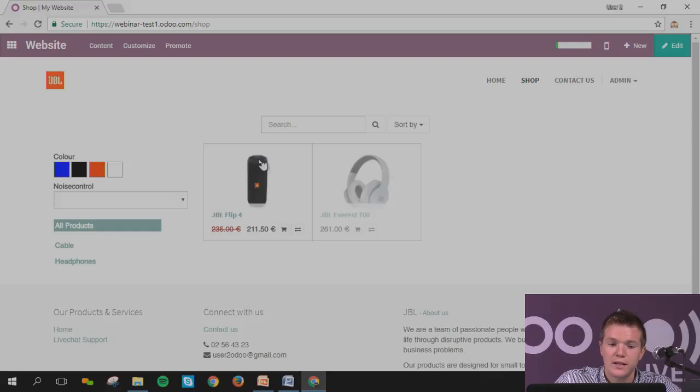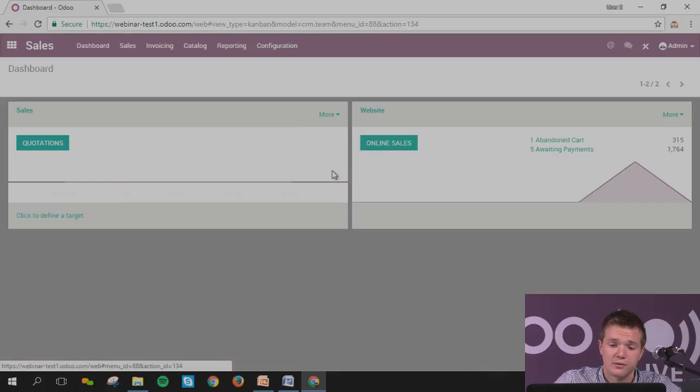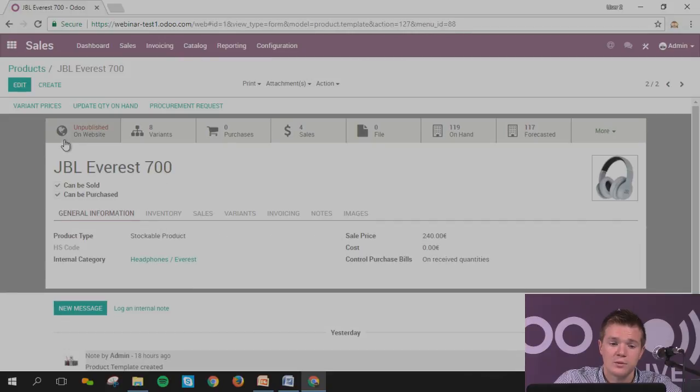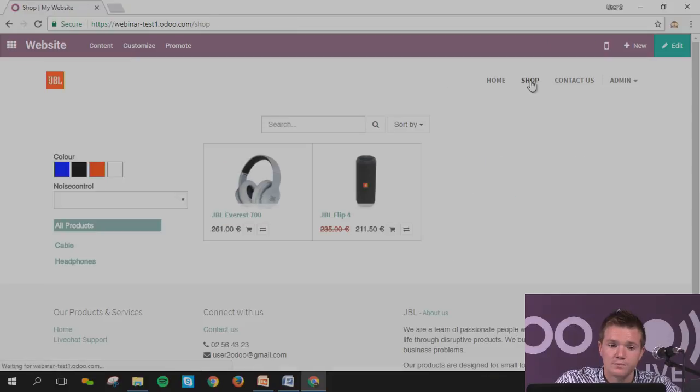Let's imagine it's not published. I will just publish it again. I can do it from the back end or the front end. Let's imagine I do it from the back end. Product, this one, and now I simply publish it. Again, it's pushing me here, and I can publish it. So let's go back. As I told you, if I go to my web shop now, I've got the two products that I created with the variants and the information.